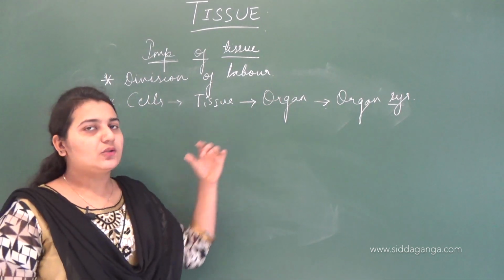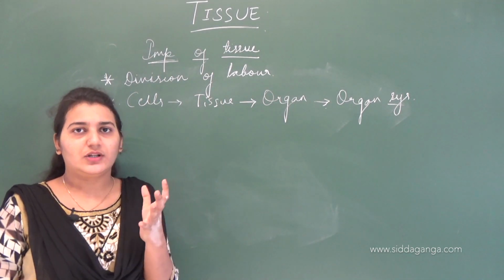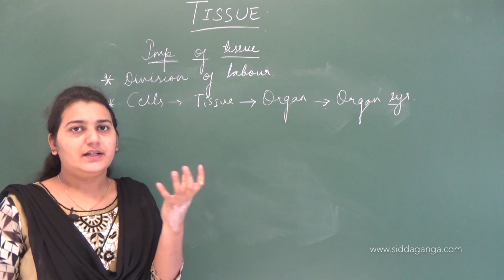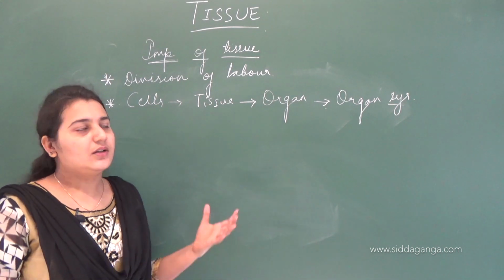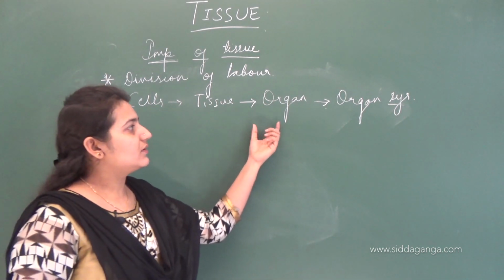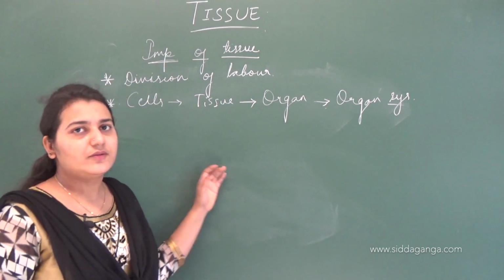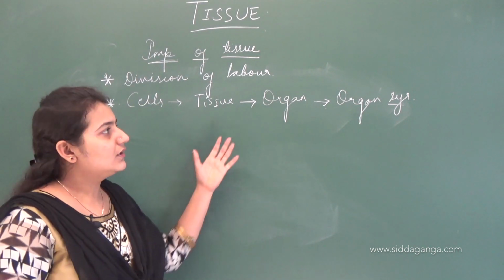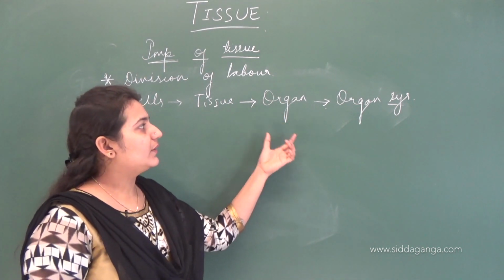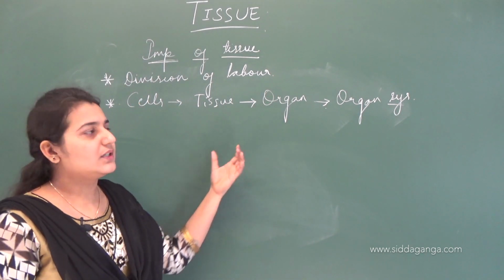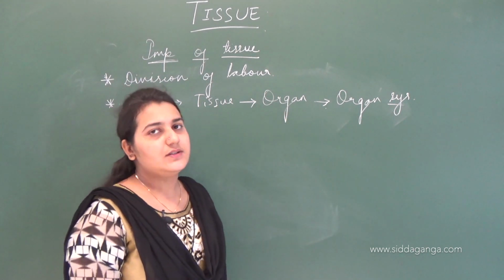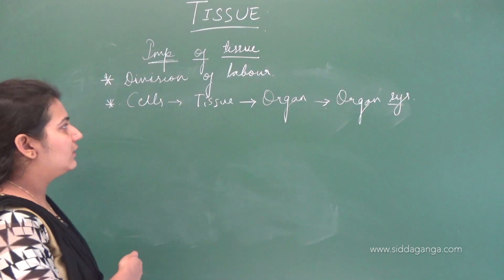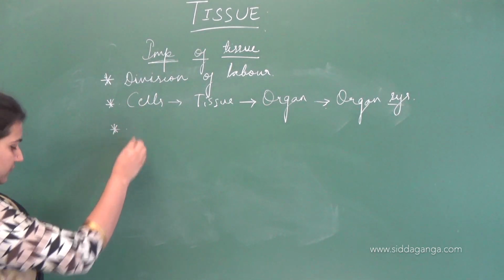For example, to see, we need two organs, brain and eye. They work together and form a system for the function of vision. So eye and brain are organs working in a system, so they are called an organ system. This is how a living body works.